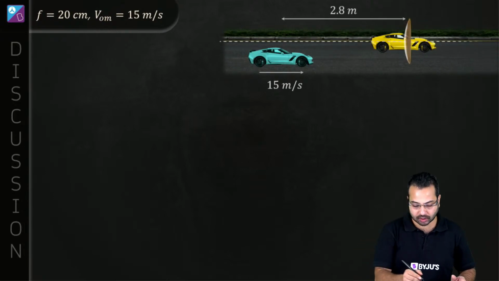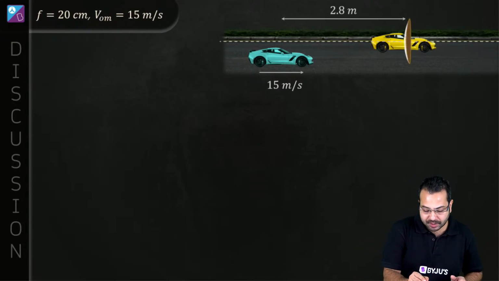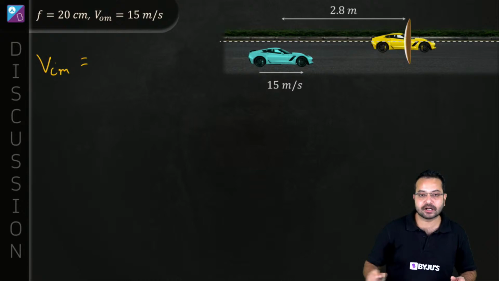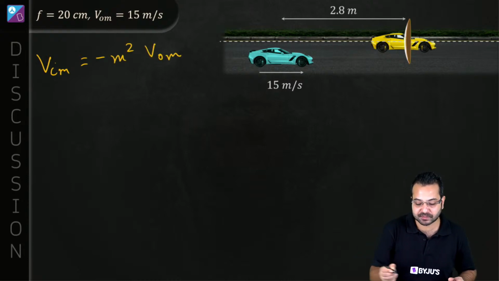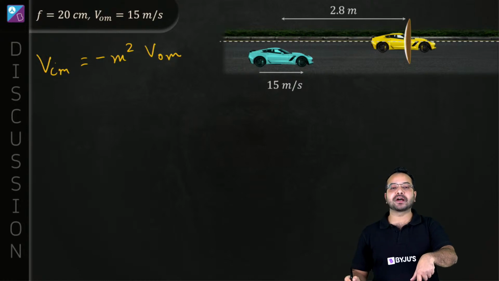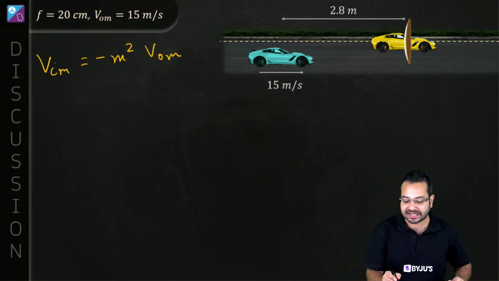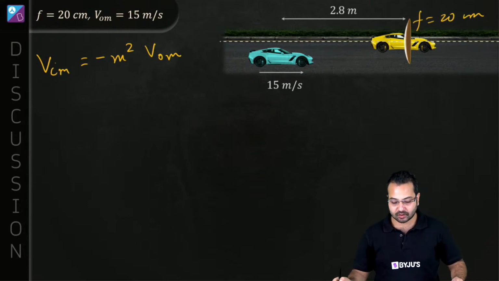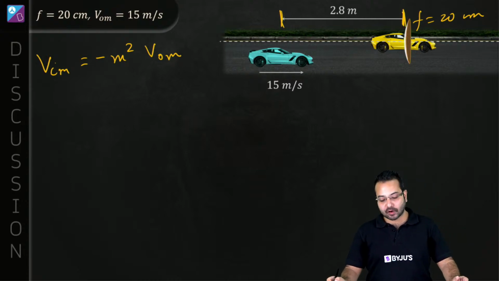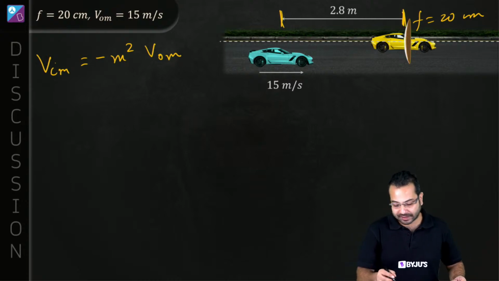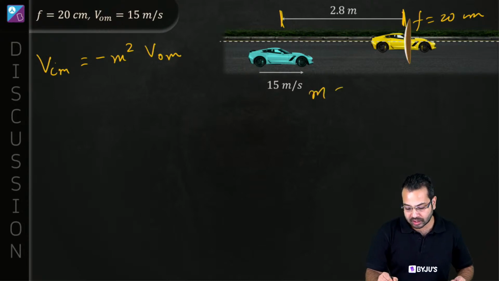No problem at all. Velocity of image with respect to mirror we have to find out. This is equal to minus m square velocity of object with respect to mirror. So all I have to do is find out what is the magnification. Very simple. I know the focal length. The focal length is 20 centimeter. I know the object distance, it is 2.8 meter from the mirror. So how difficult is it to find out the magnification? Not at all.